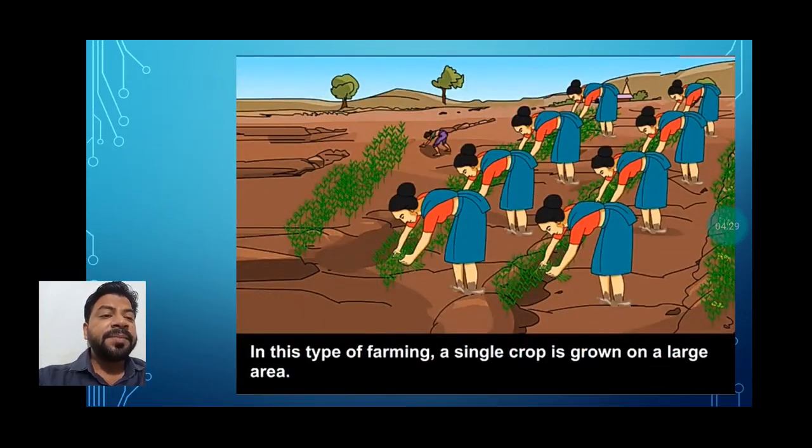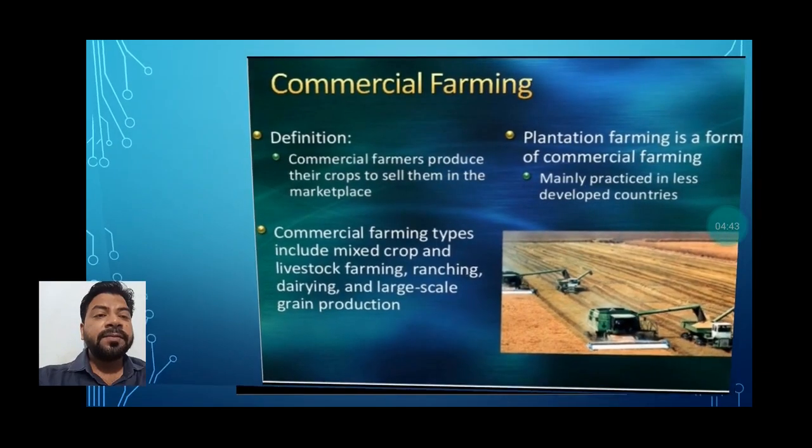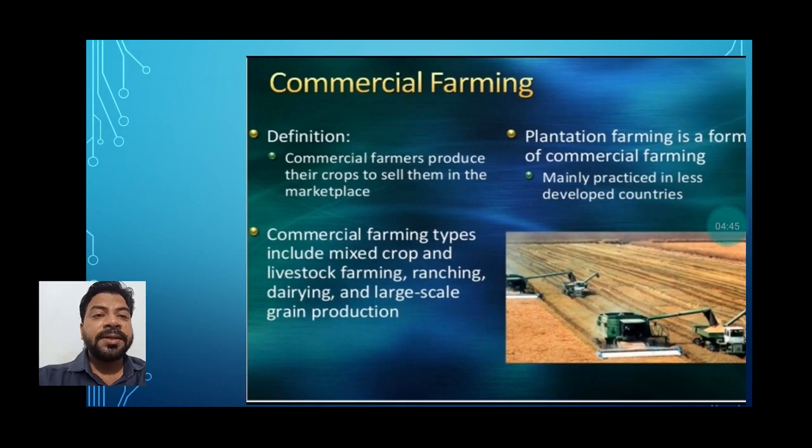In this type of farming, a single crop is grown on a large area, because that is for the commercial. If you are growing tea, then you have to grow only tea. If you are growing rice, then only rice. If wheat, then only wheat. So one type of crop is grown on a large scale. When we define commercial farming, commercial farmers produce their crops to sell them in the marketplace.